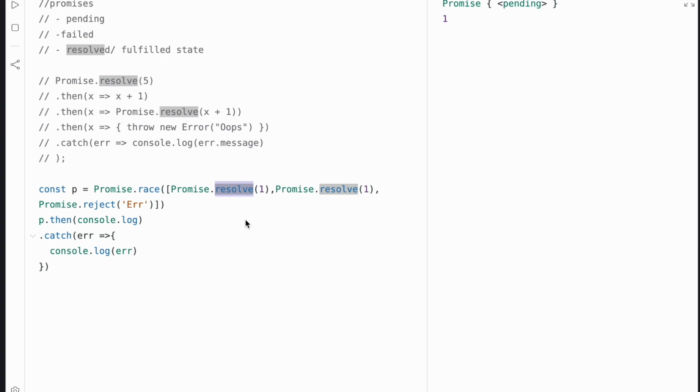Then the last one is promise.any. Now the difference between promise.all, promise.race, promise.allSettled, and promise.any is that this one resolves with the first fulfilled. So if let's say we have the reject here first, before the resolve, it still returns the resolve because that's the first time the promise was resolved. It ignores all the failures essentially and returns the first one that resolves completely. I hope that makes sense.